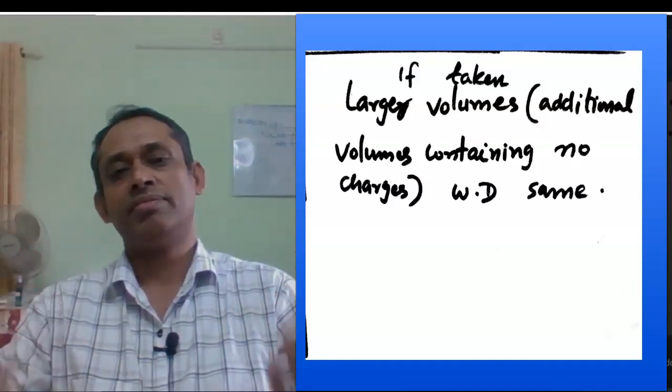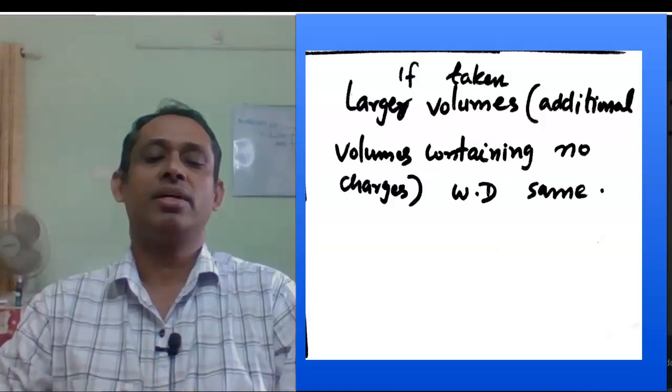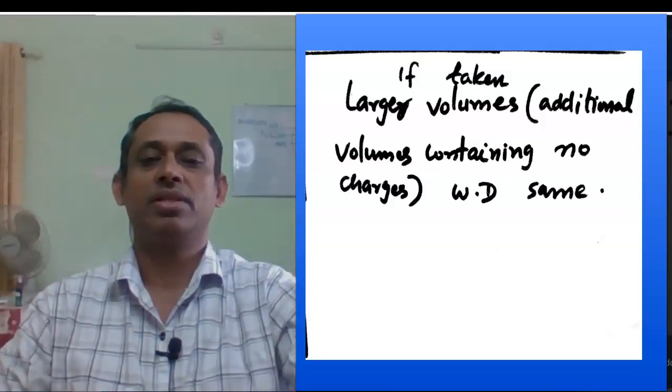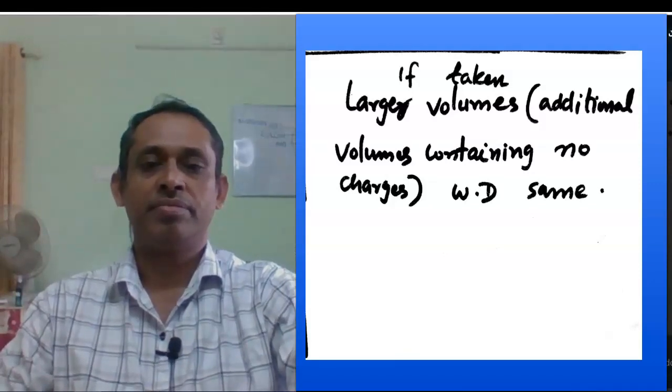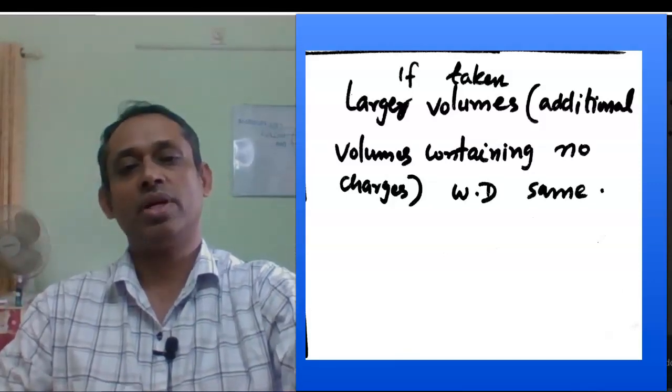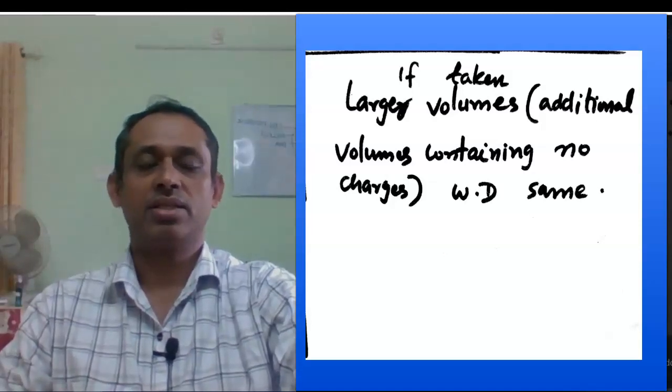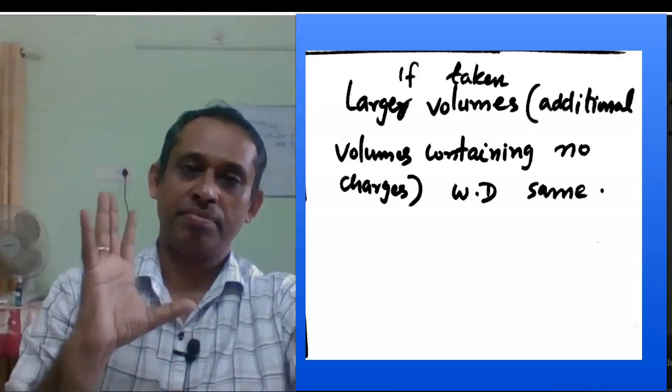So the work done will be the same. If I take larger volumes which contain additional volume having no charges, the work done will be the same.